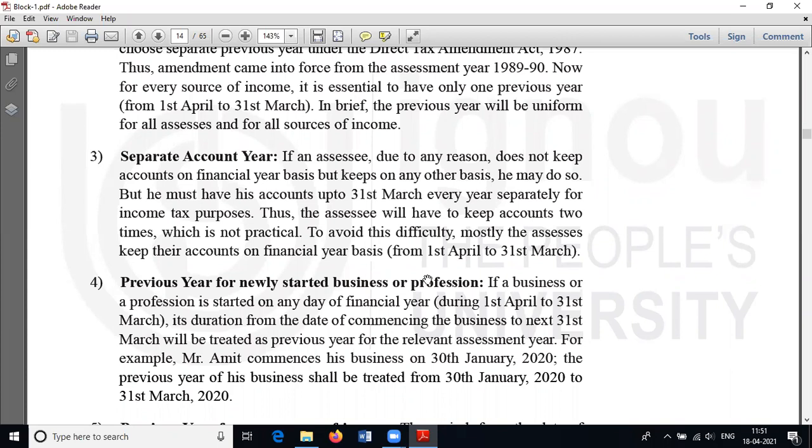Then we have one year in order to fulfill all these requirements. That means to calculate gross total income, to deduct deductions, to compute the total income, to determine tax liability, and to furnish the income tax return, and everything. Okay, fine.